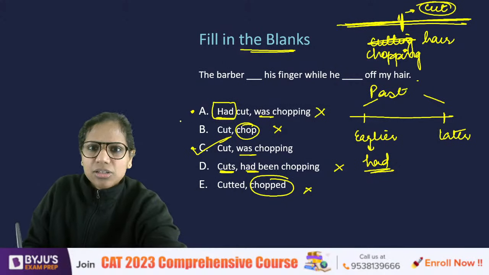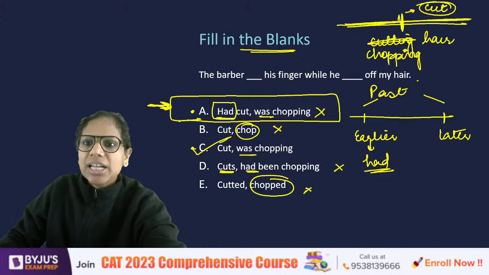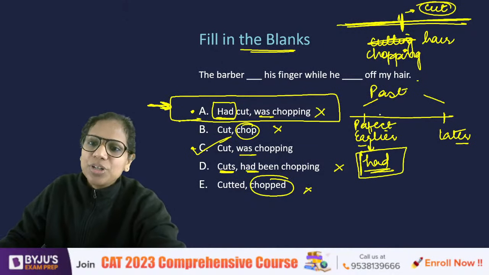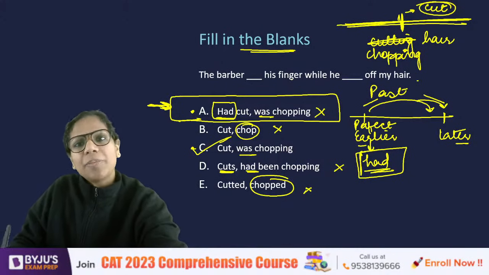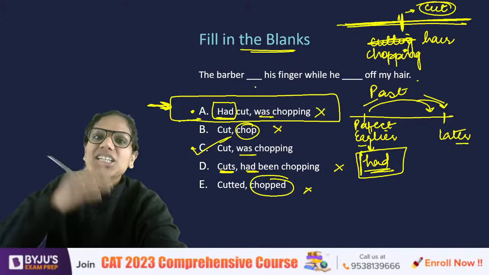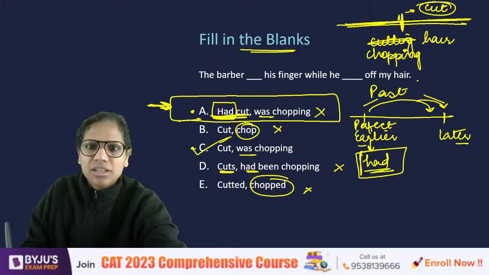Yes, yes. You are right in saying that both are in the past tense here. That was not my objection to option A. My objection to option A was that you use the past perfect tense. Perfect means completed. You use the past perfect tense when two actions happened in the past in a sequence. One action happened and got completed either before or by the time the second one began. So had the barber already cut his finger? No, the barber had not cut the finger earlier. This happened while the other thing was happening. Right? So had cut becomes wrong there. That was my objection to it.